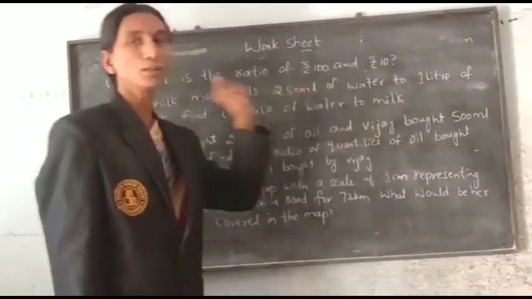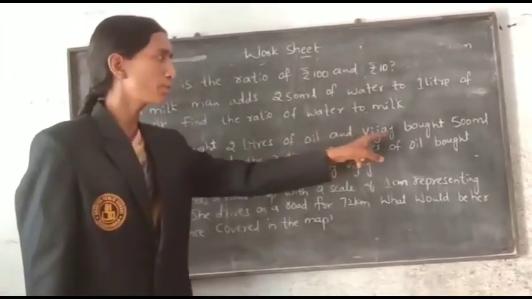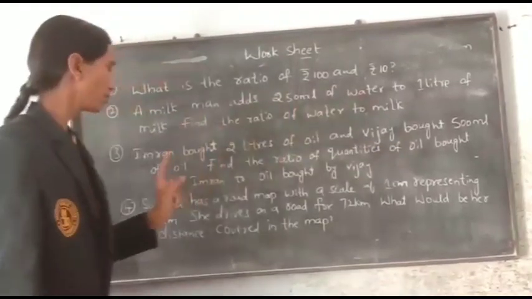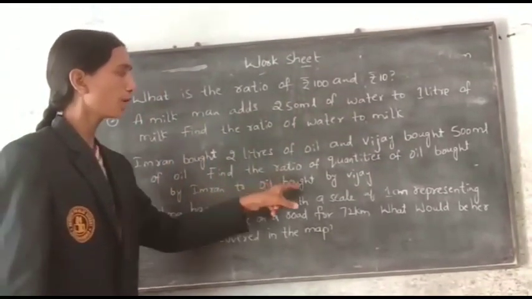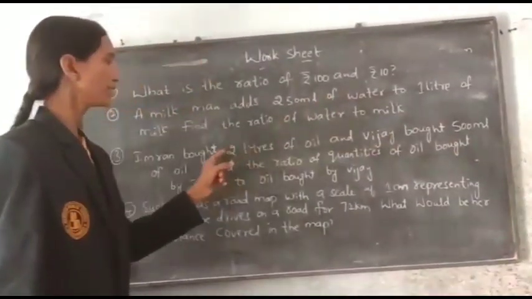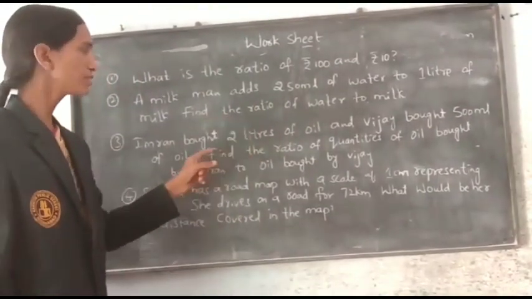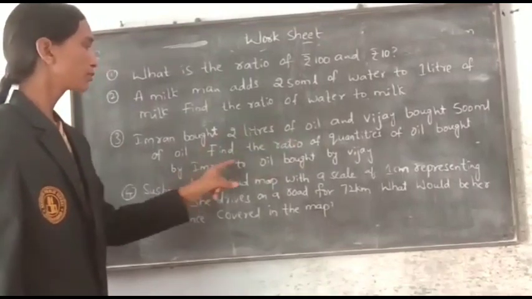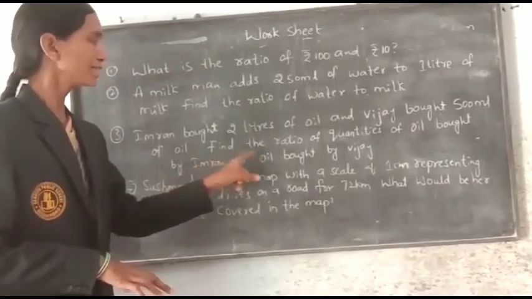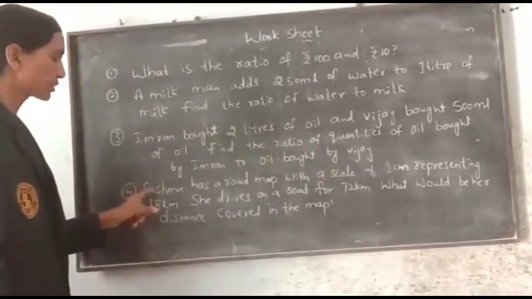First water, next milk. Next, third question. Imran bought 2 liters of oil and Vijay bought 500 ml of oil. Find the ratio of quantities of oil bought by Imran to oil bought by Vijay. Here also 2 liters and 500 ml, so the units are different. So convert liters into milliliters. Afterwards you have to find the ratio of Imran to Vijay. First you have to take the quantity of oil bought by Imran, next the quantity of oil bought by Vijay.